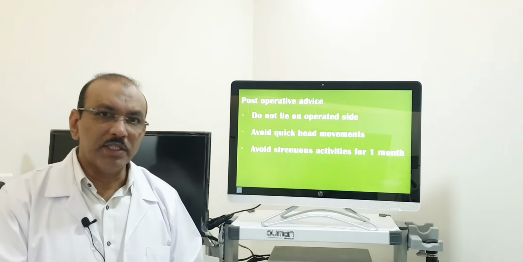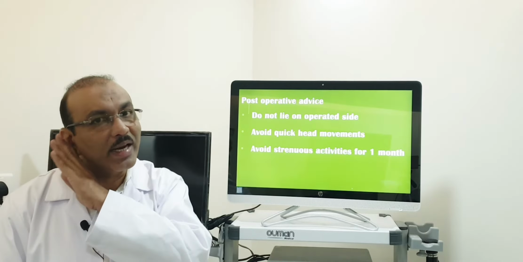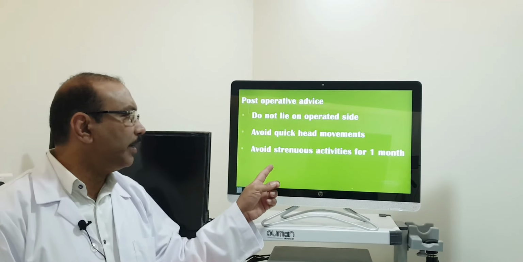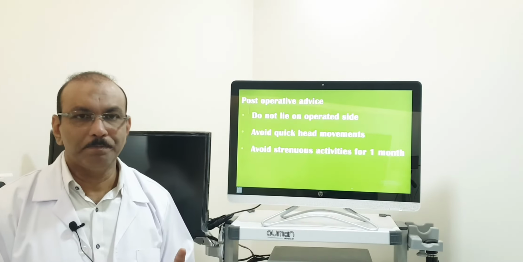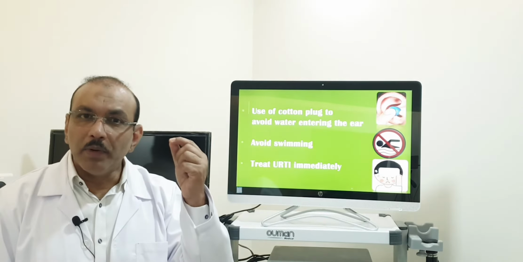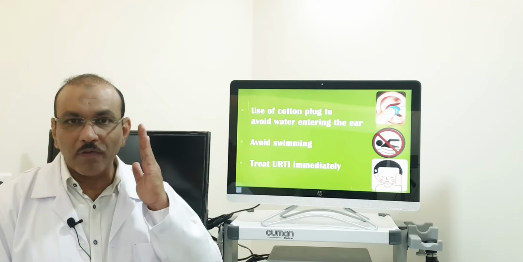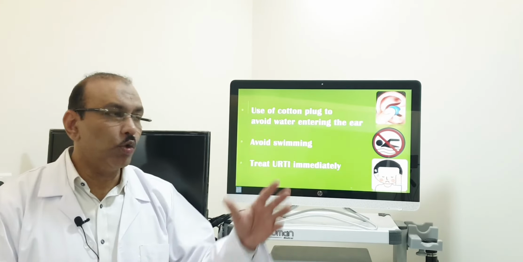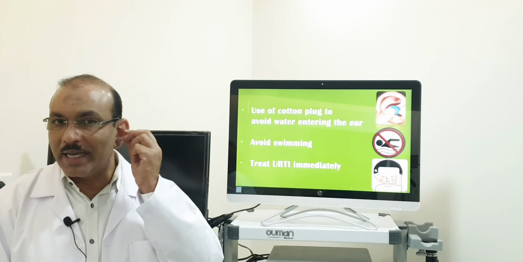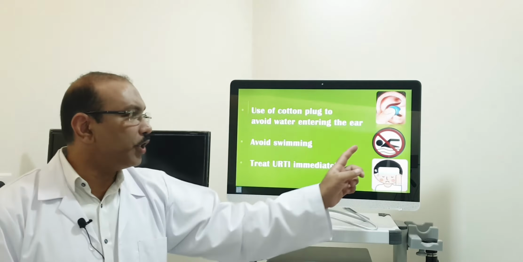After surgery, when discharged at home, suppose the left ear is operated, you have to sleep with the right ear touching the pillow, avoid sudden head movements and avoid strenuous activities for at least 1 month. Since there is a perforation or hole made to remove all the pus, we should prevent entry of water in the ear, especially during a head bath. During a head bath, block the external canal with cotton and apply Vaseline on top, and avoid swimming.